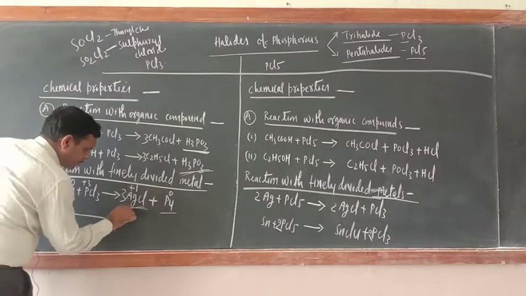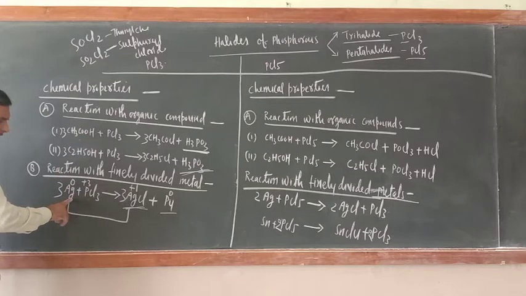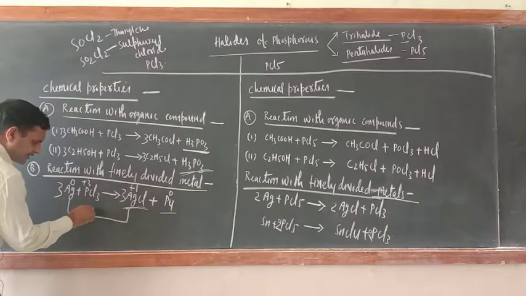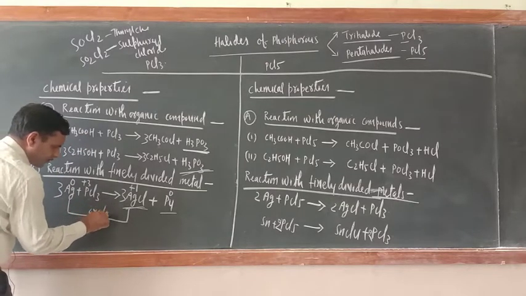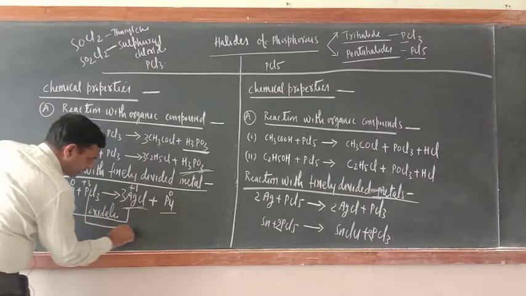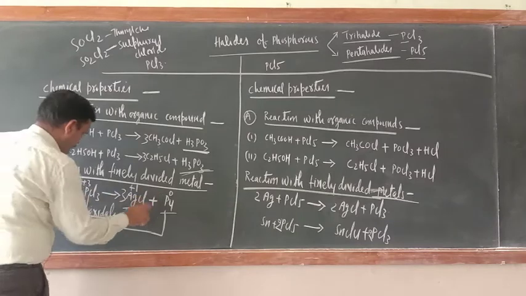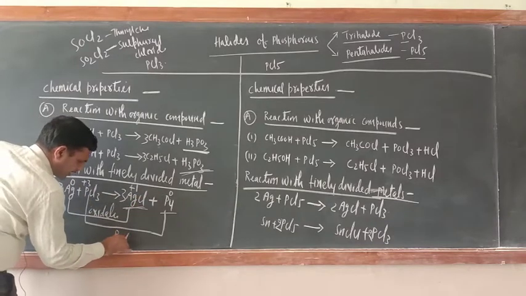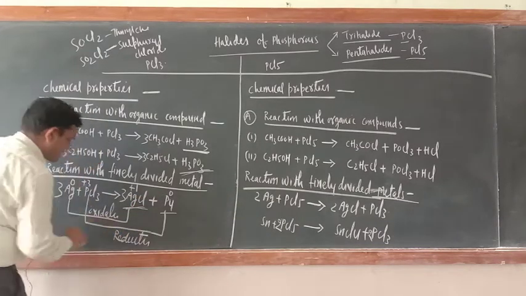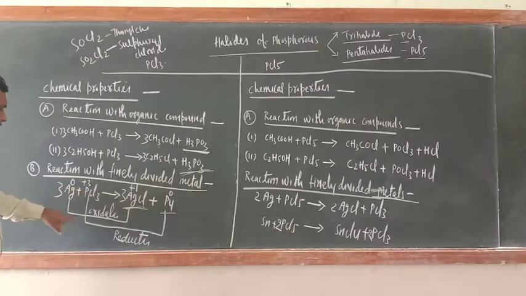So 0, 2, plus 1. It is undergoing oxidation, hence reducing agent. Now PCl3 here, plus 3 to 0, this is undergoing reduction, hence what is this one? Oxidizing agent. So silver is here the reducing agent and PCl3 is the oxidizing agent.